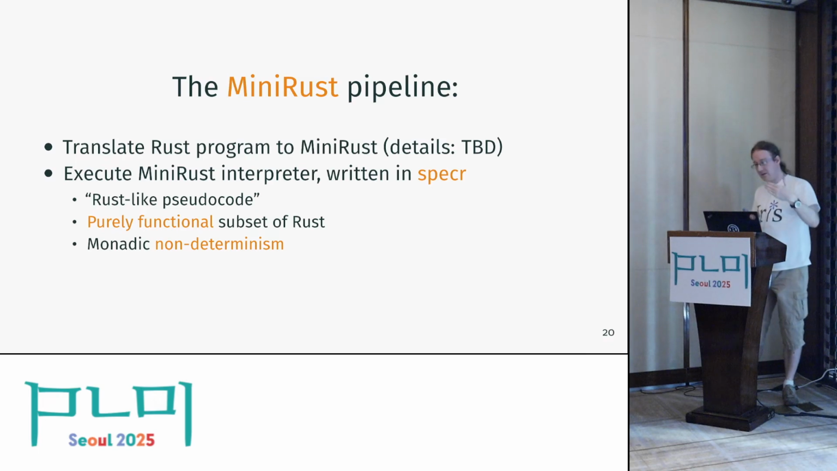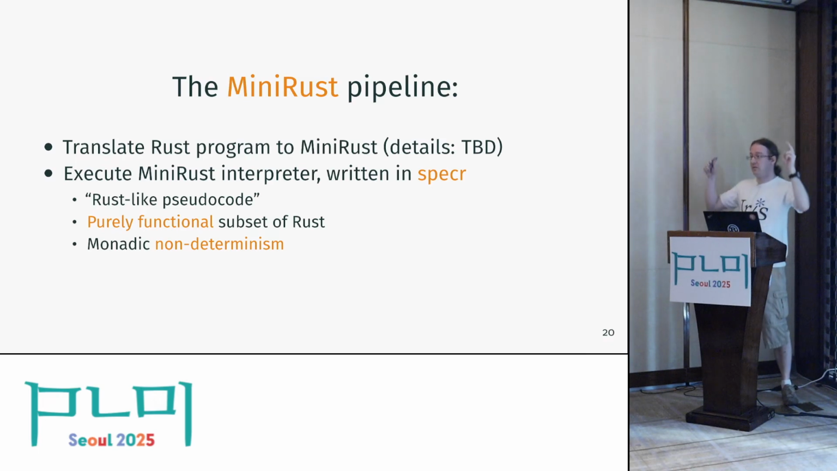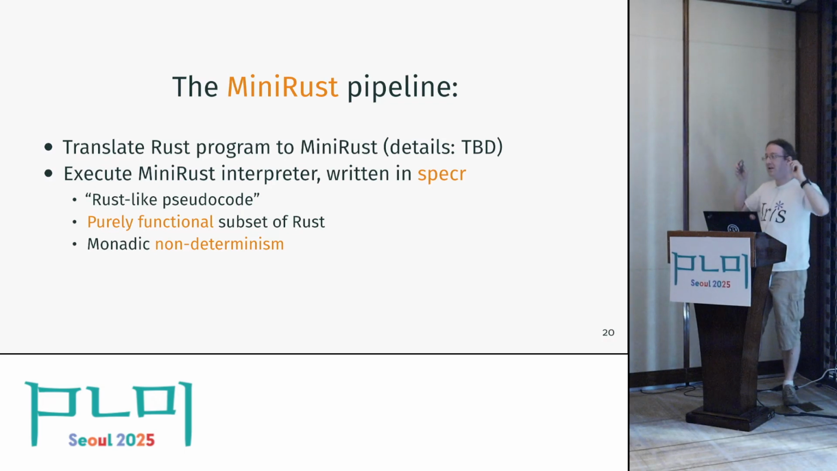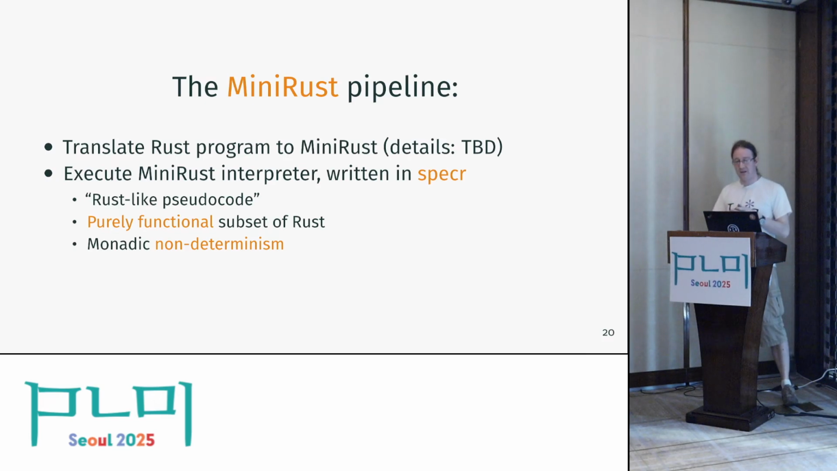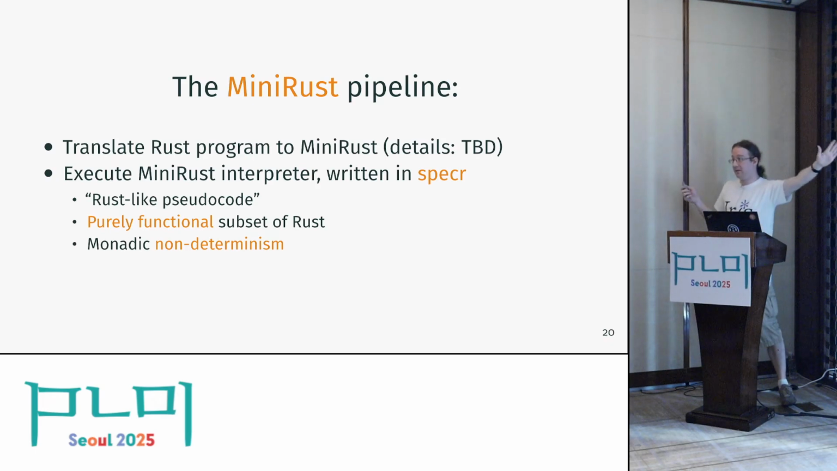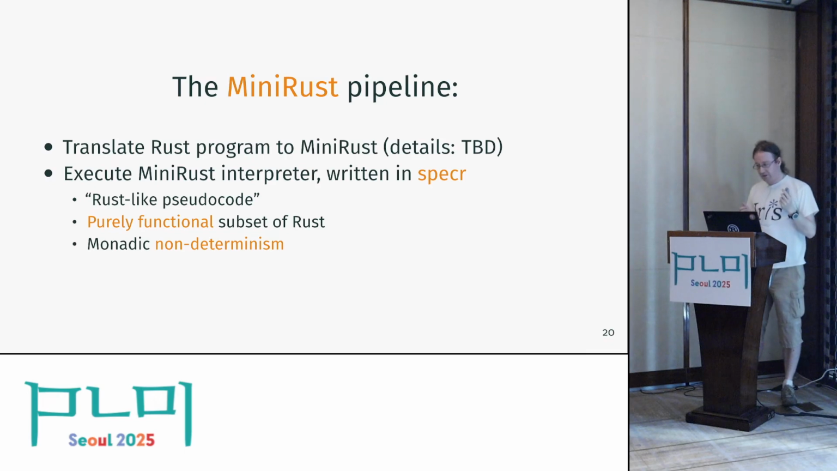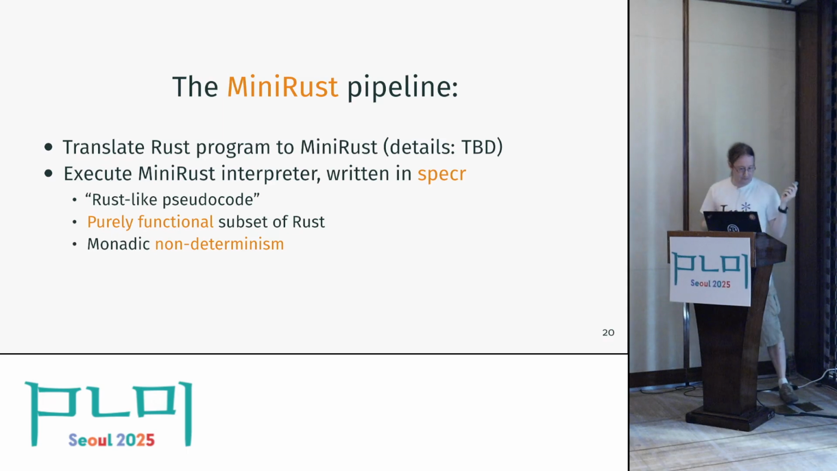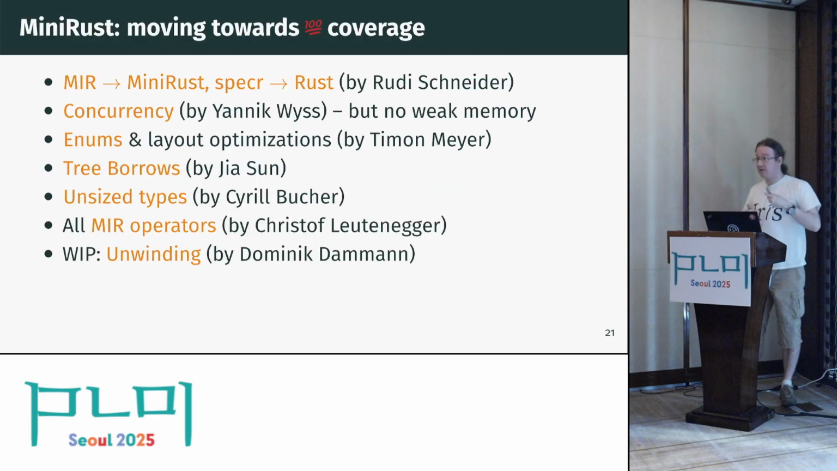and the interpreter itself is written in this thing that we call Specker, which is this Rust-like pseudocode I mentioned earlier. You can also think of it like OCaml with Rust syntax. It's some of those things. It's basically a purely functional subset of Rust, and we embed non-determinism into this monadically. And so that way we can express what will usually be a relation as just a single function.